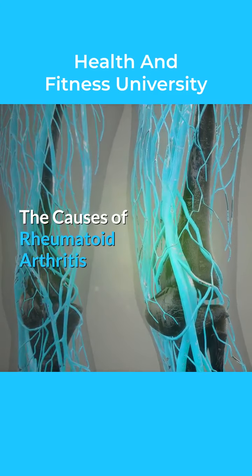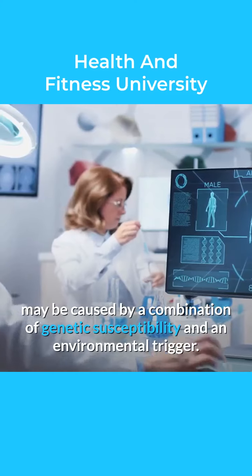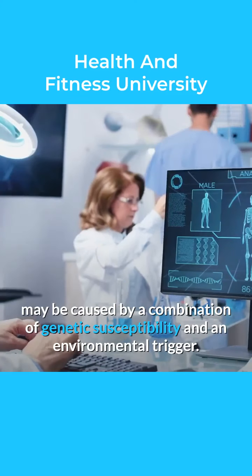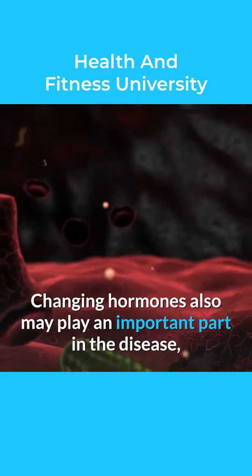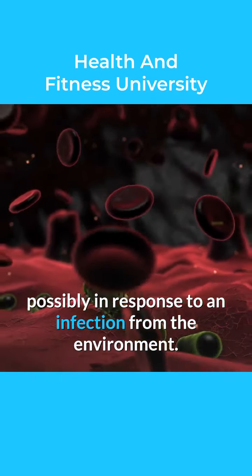The causes of rheumatoid arthritis. The causes of rheumatoid arthritis are not fully understood, but important contributing factors have been identified. The self-destructive immune response of rheumatoid arthritis may be caused by a combination of genetic susceptibility and an environmental trigger. Changing hormones also may play an important part in the disease, possibly in response to an infection from the environment. More than one gene has been linked to risk for rheumatoid arthritis. Specific genes may increase a person's chance of developing the disease, and also could partially determine how serious his or her condition is.